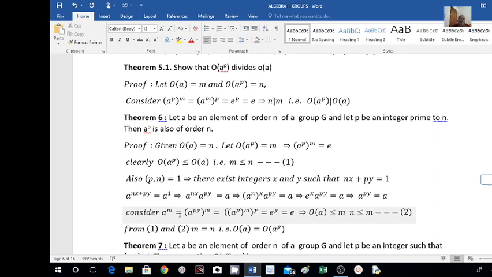A to the power of m, where A can be written as A to the power of py, so A to the power of m equals A to the power of py, whole to the power of m.